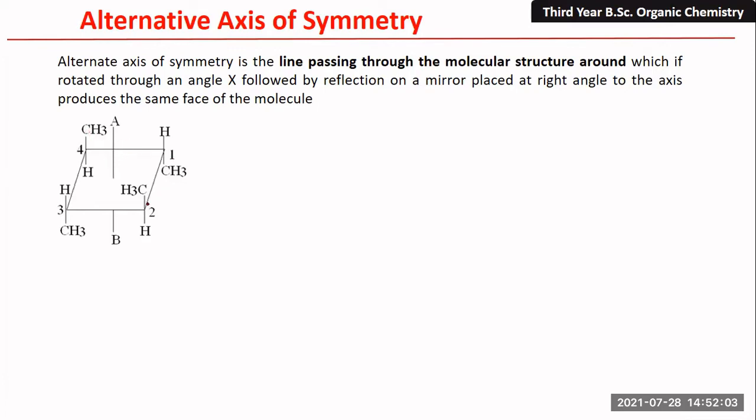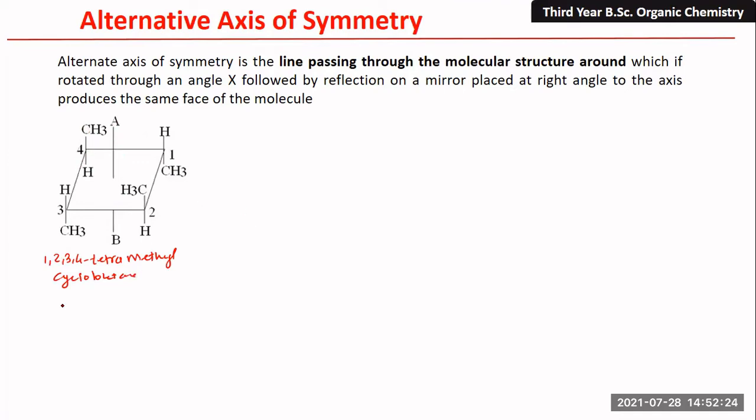So this example is 1, 2, 3, 4 tetramethyl cyclobutane.